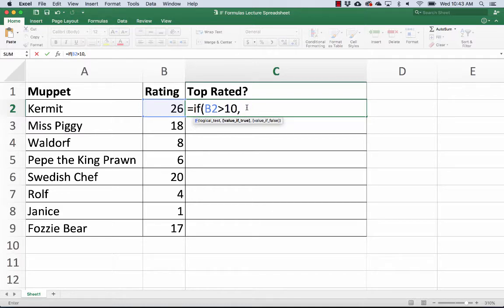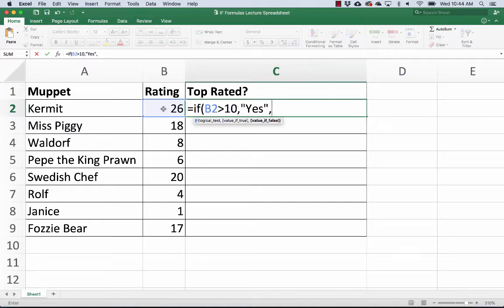Next is value if true. If it's true that whatever's in here is greater than 10, then it is a top-rated Muppet, right? So then I want this to say yes. And I'm putting yes in quotation marks because when you use formulas in Excel, if you don't put quotation marks around words, they won't show up. I'll show you what I mean in just a second, but bear with me for right now. I want it to say the word yes, so I'm telling Excel, hey, these letters that show up between these quotation marks are the ones you put into this cell. So I want it to say yes, and then comma, and then value if false.